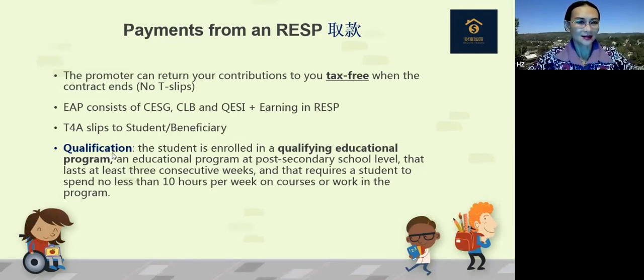So what are the qualifications? The student is enrolled in a qualifying educational program. An educational program at post-secondary school level that lasts at least 3 consecutive weeks, and that requires the student to spend no less than 10 hours per week on courses or work in the program. So it's very easy to qualify to take out the money, right? You are not obliged to go to a very prestigious university. You just need to enroll in a program for 3 consecutive weeks, and each week no less than 10 hours. Then you can get the money out.